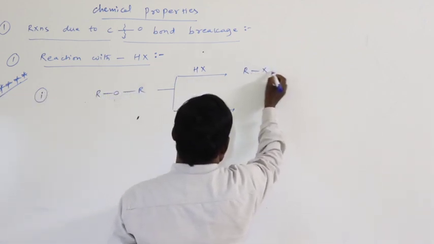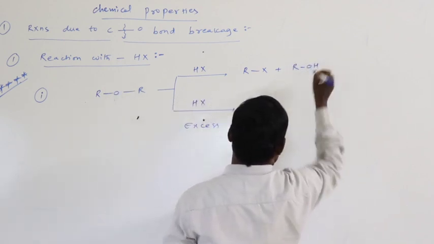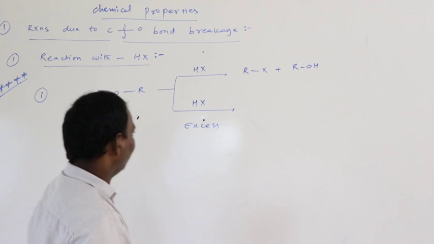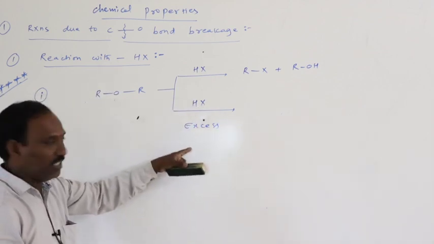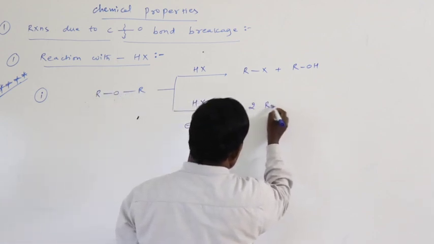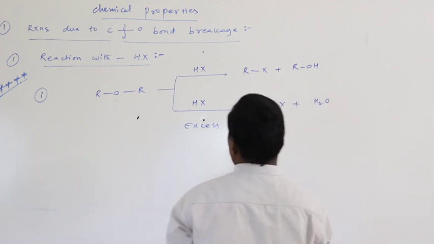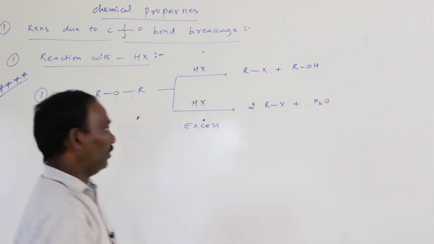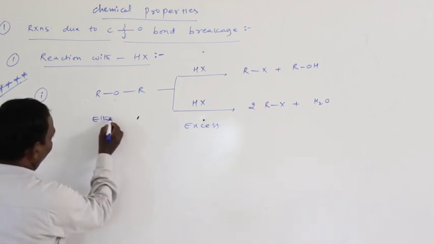If it is not in excess, one alkyl halide and one alcohol, ROH, are produced. But here hydrogen halide is taken in excess quantity, so both the alkyl groups are converted into alkyl halides, plus water formation, H2O. Okay, this is the general example.